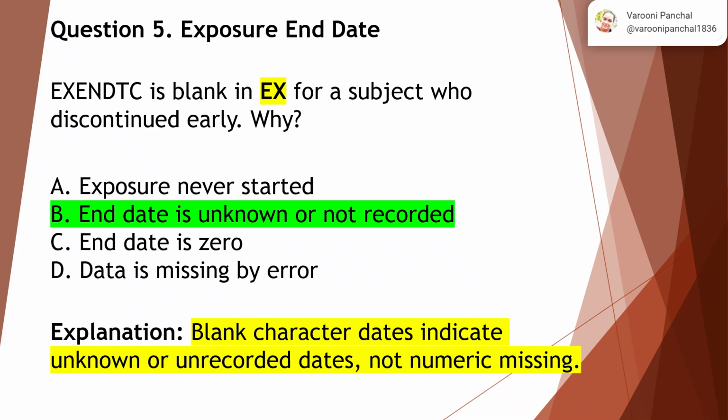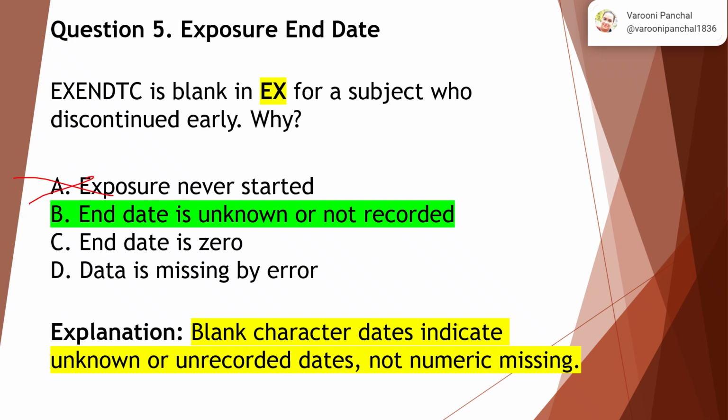Question 5. Exposure end date. Now EXENDTC is blank in EX for a subject who discontinued early. Why? Now option A says exposure never started. Now if exposure was never started, then how did that patient discontinue, right? So this is not the right answer.